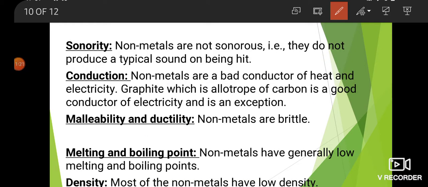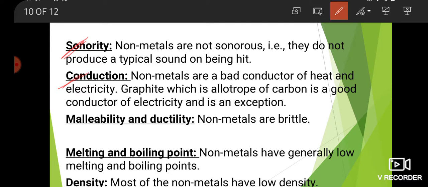Next property, sonority. Non-metals are not sonorous, that is, they do not produce a typical sound on being hit. Next property, conduction.